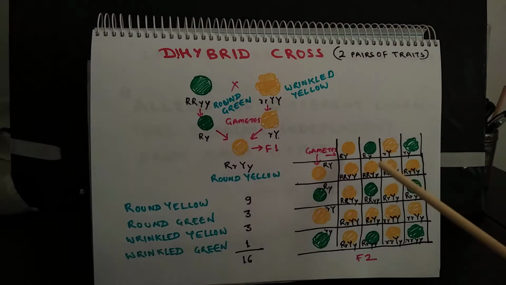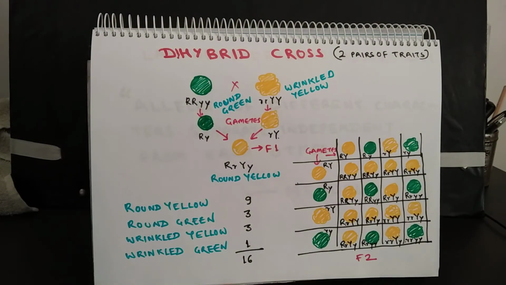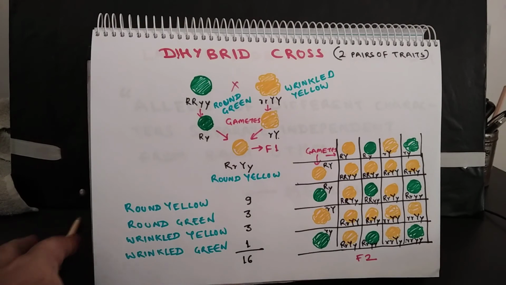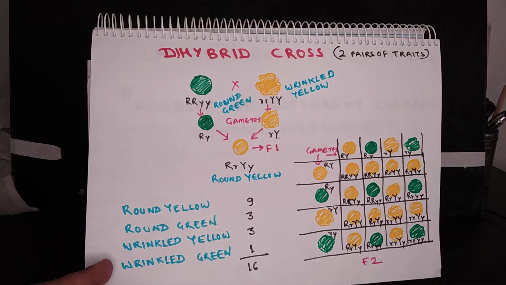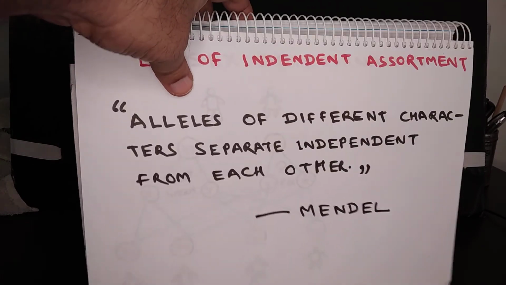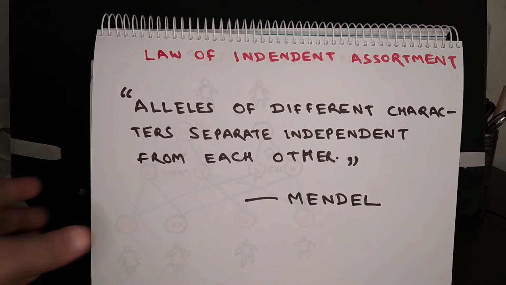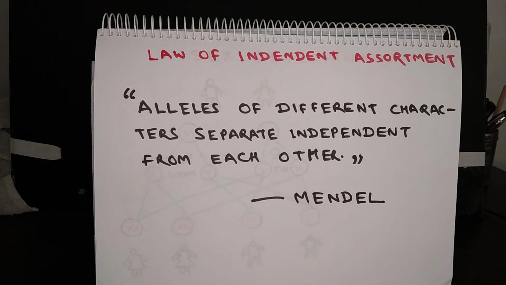Based on this observation, Mendel came up with his second law, called the law of independent assortment, which says that alleles of different characters separate independently from each other.